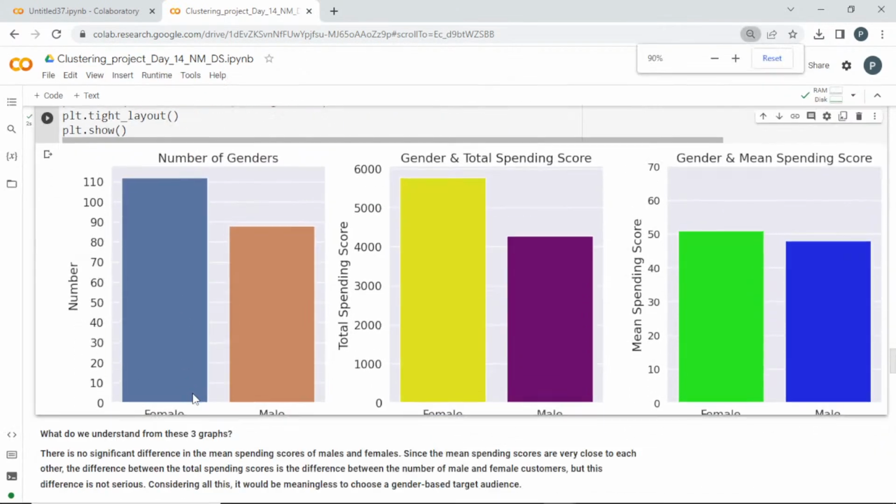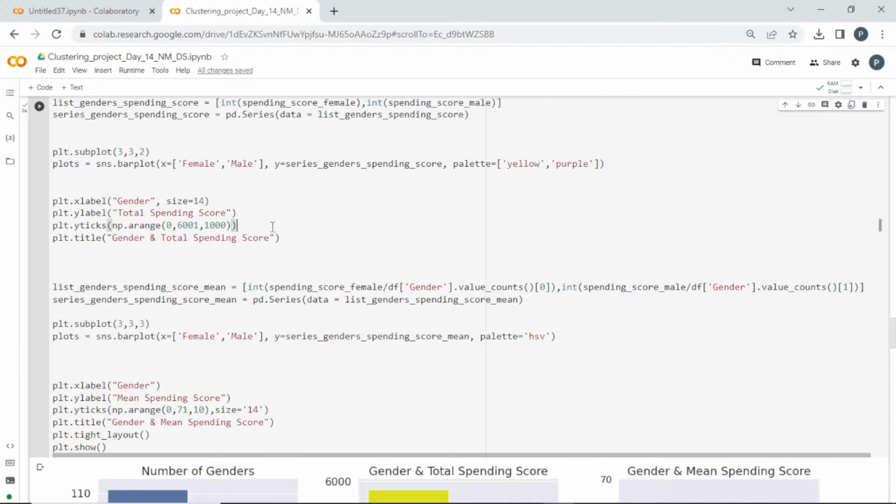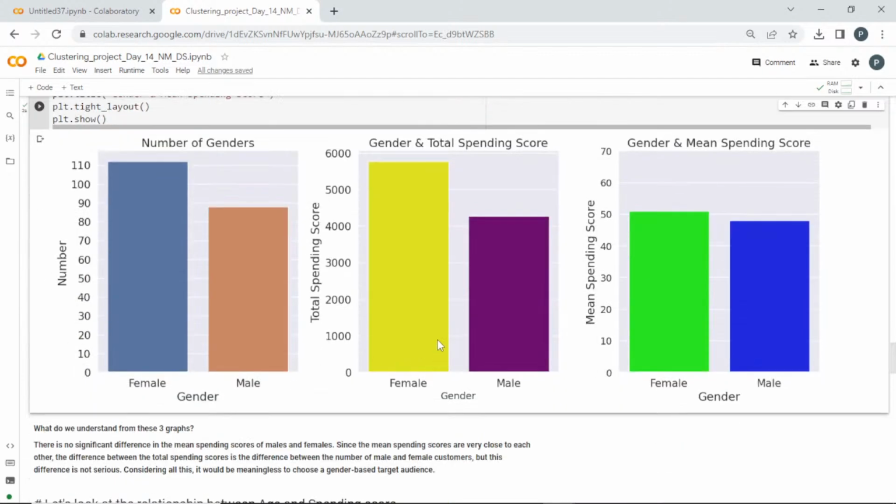Okay, so what you can understand from this, guys. You are plotting the numbers first: how many female and how many male? 112 females and 88 males. Next, we are passing gender versus total spending score and gender versus mean spending score. I am plotting the total spending score and mean spending score. And what you can see, guys.